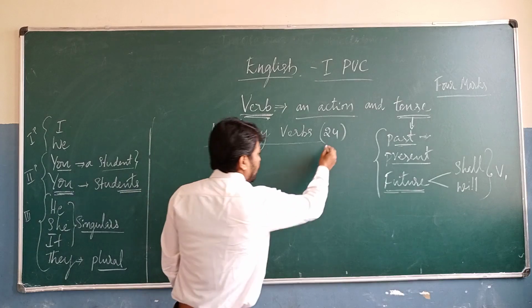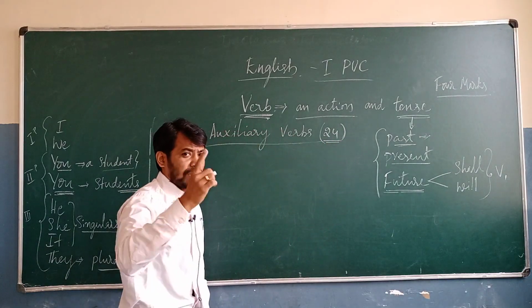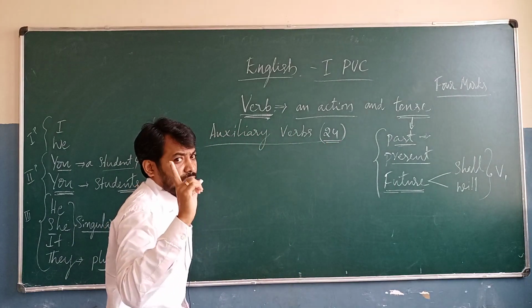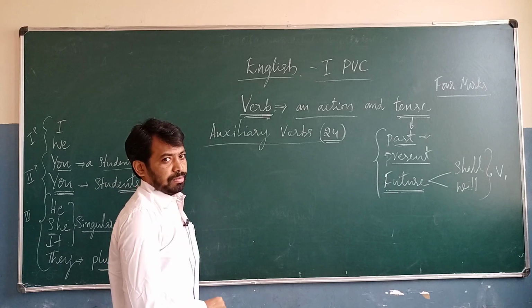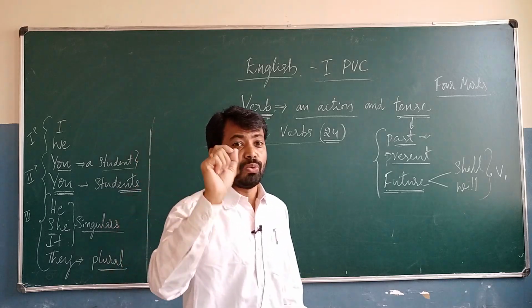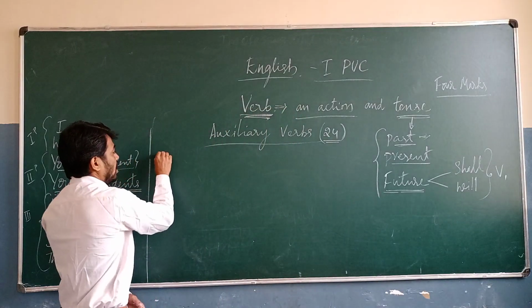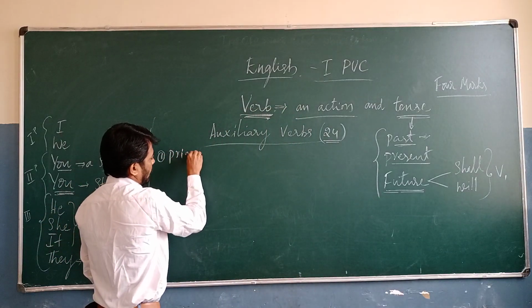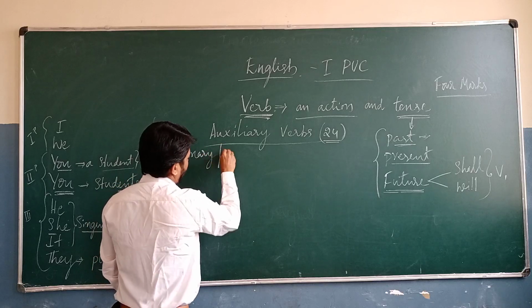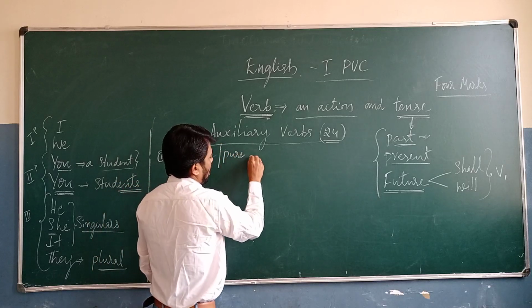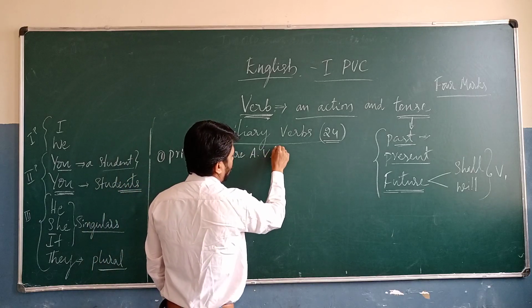Okay, so all of you remember all those things. There are two types. One is the primary or pure auxiliary verbs. So observe this one.